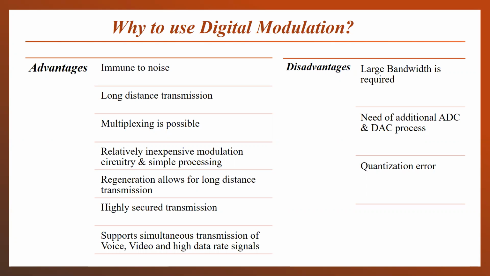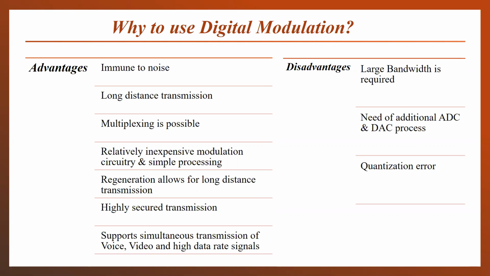Multiplexing is possible. For the digital modulation scheme, various slots or various frequencies can be combined and transmitted over a single frequency. Time division multiplexing you have learned in the PCM, where the different time slots were present, and two signals can be transmitted over one single time frame. That means multiplexing is allowed in the digital modulation.